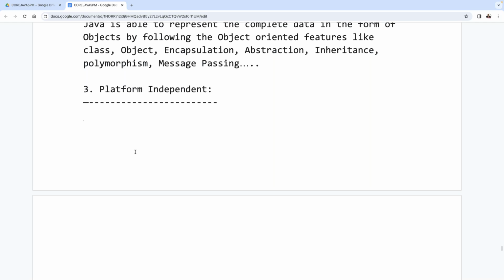All right, so now observe carefully. Java is a platform independent programming language. Why?